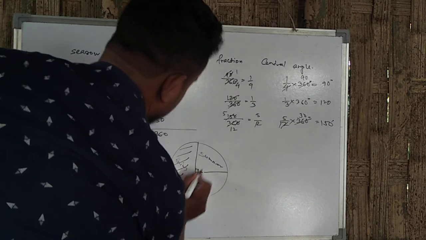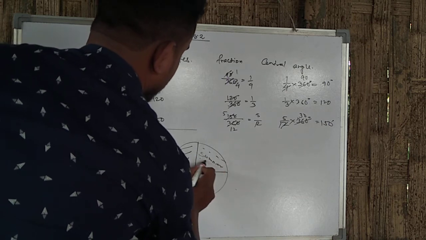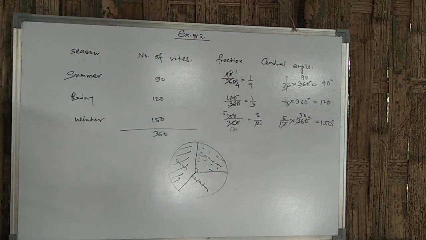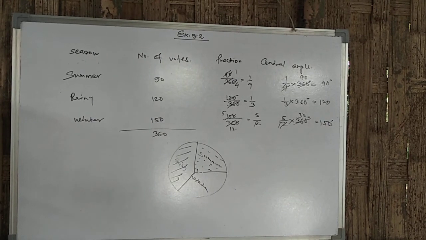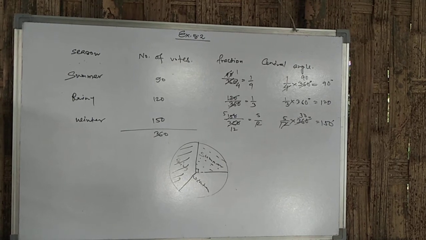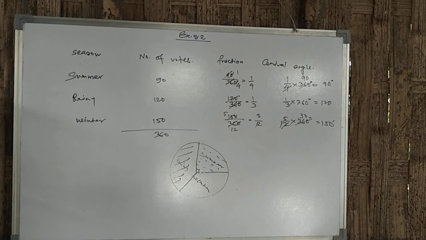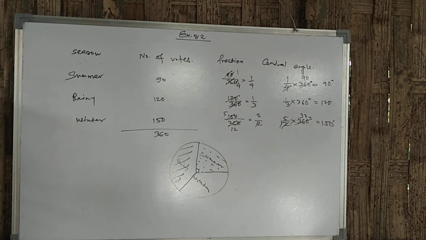Now set the parts in different ways. So this one is a pie chart. Now number 3: draw a pie chart showing the following information. The table shows the colors blue, green, red and yellow, and the number of people is given. So I think 3, 4 and 5 you can do yourself. So 3, 4 and 5 is homework for you.